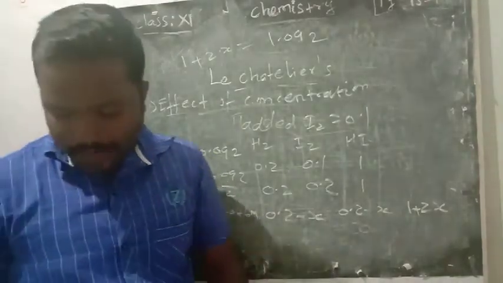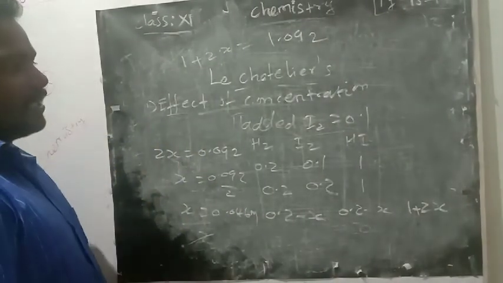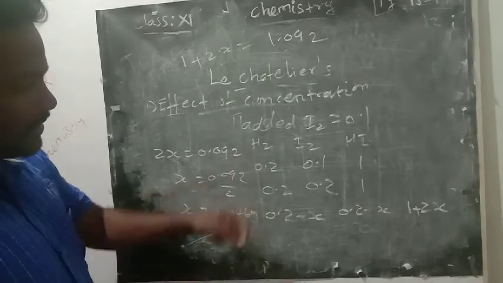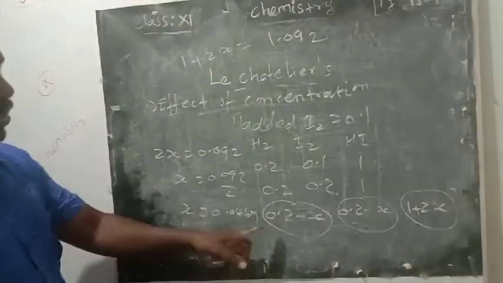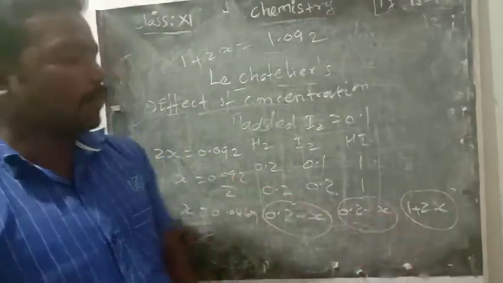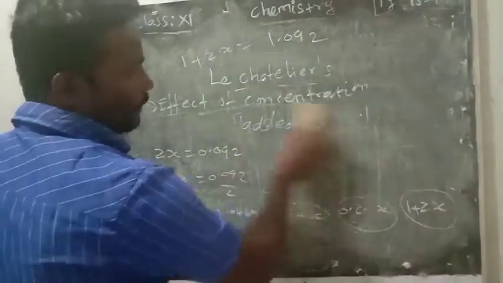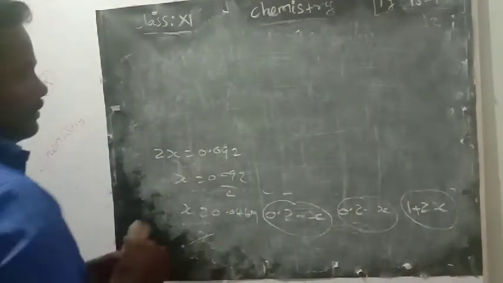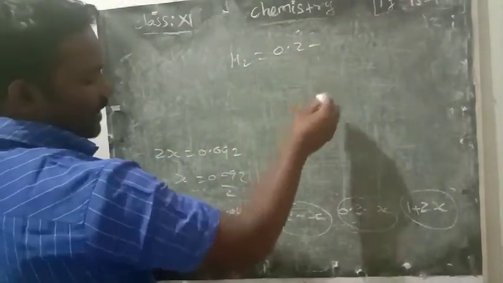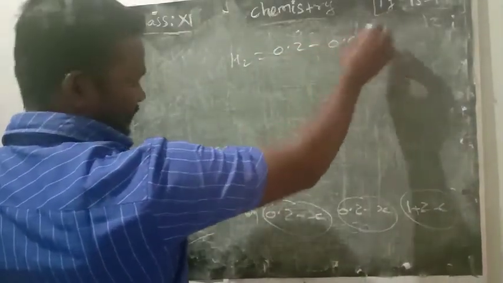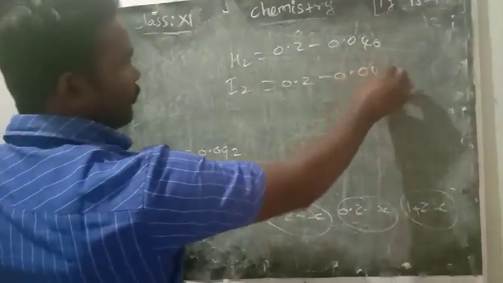By knowing all these values, you can now apply the current concentration of H2 and I2. Actually, what's the remaining concentration? 0.2 minus x, 0.2 minus x, 1 plus 2x. So this is the currently present concentration. Now you apply the x value for H2: 0.2 minus, what is the x value? 0.046. The same way I2, 0.2 minus 0.046.